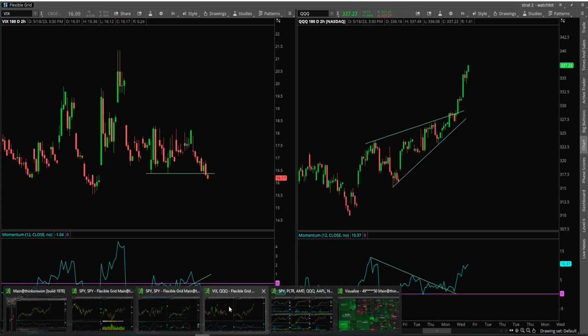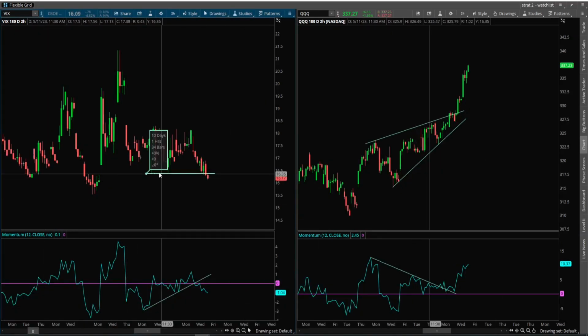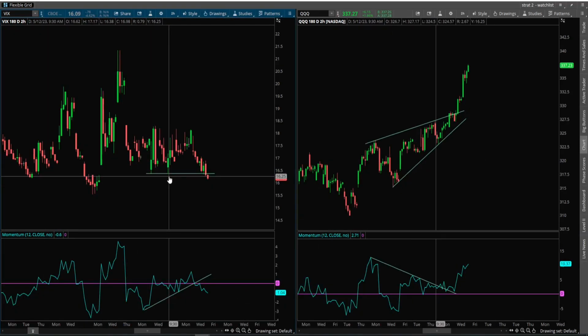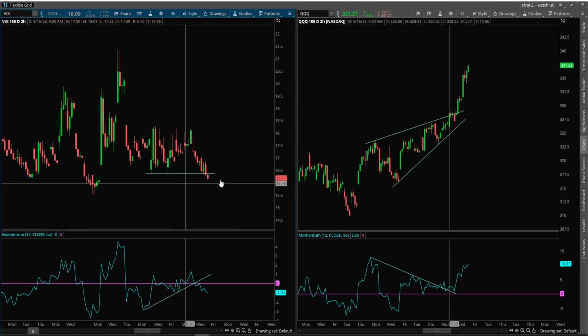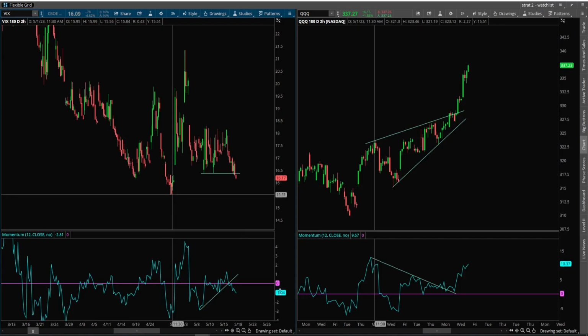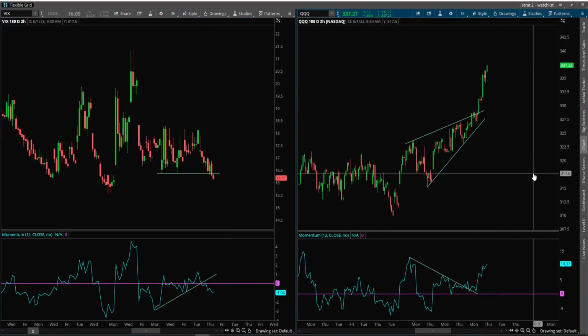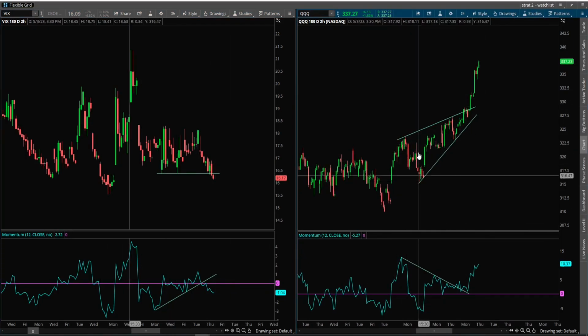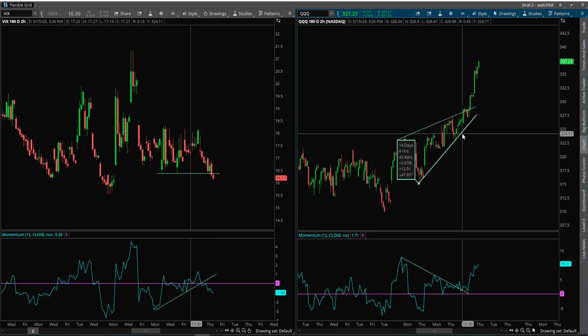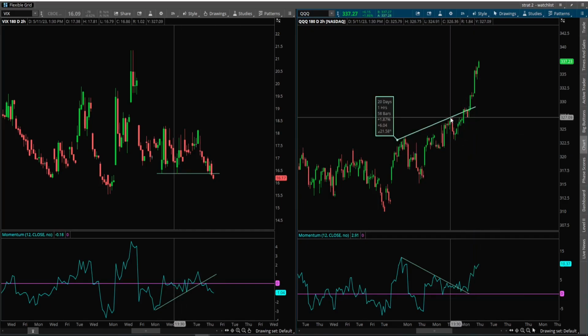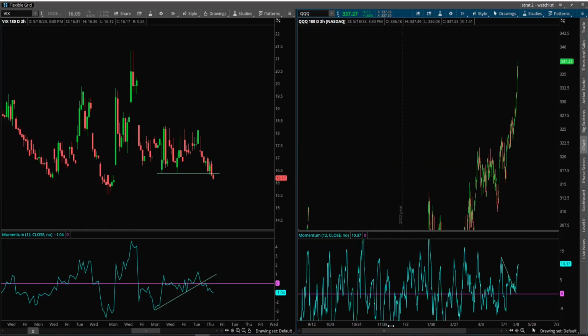Now we can look at the VIX and the NASDAQ. As you can see, the VIX breaking down through this very significant support level that we've been holding for quite some time, making its way down to these previous lows down here. And the NASDAQ, as you can see, just continuing its massive move after breaking out of this bearish rising wedge pattern. We can basically just go ahead and delete this pattern because it's already played out and just getting a nice push to the upside.